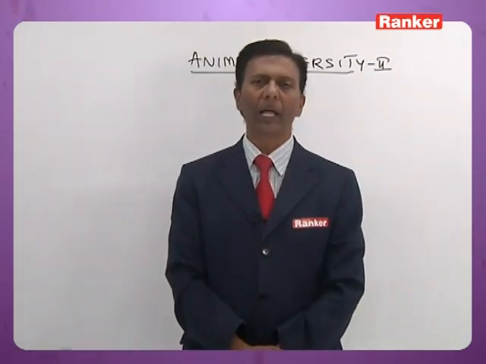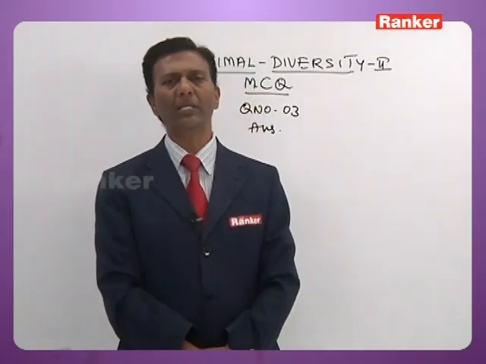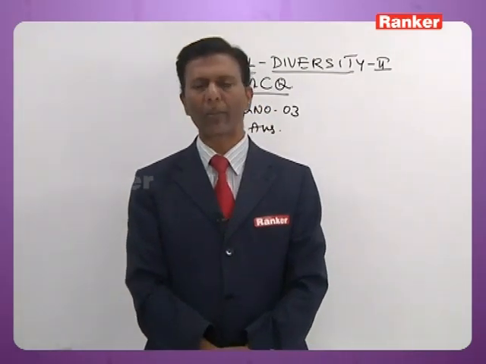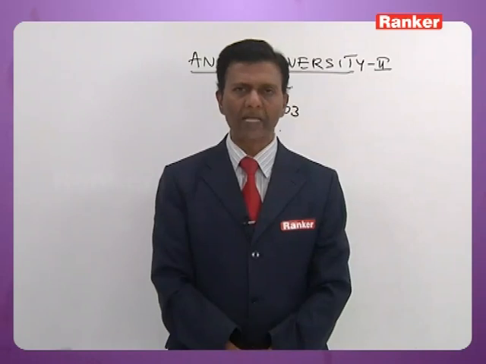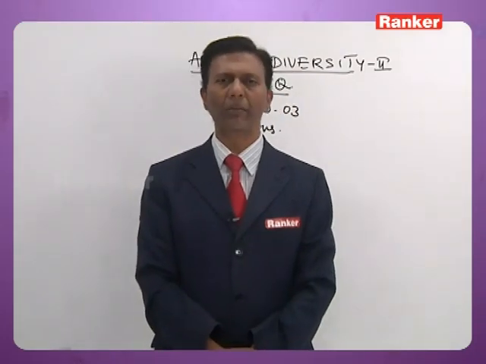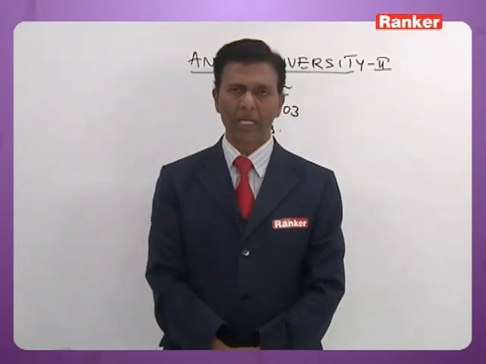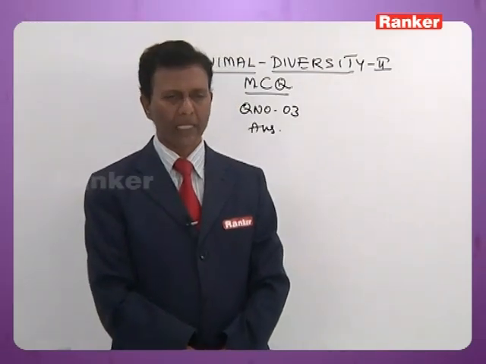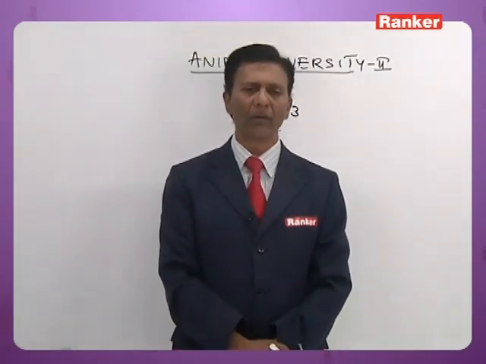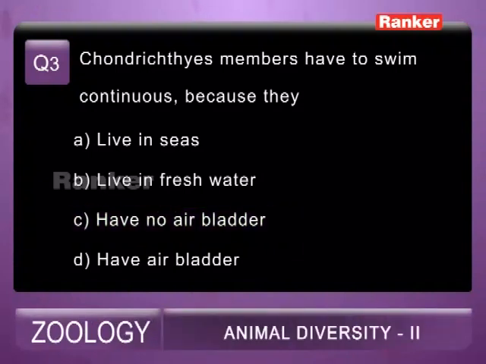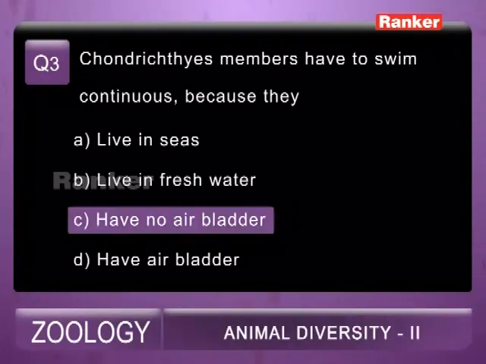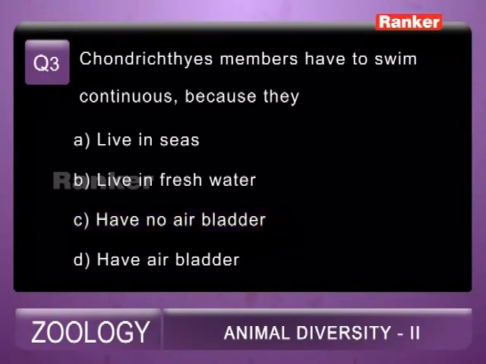However, in cartilaginous fish the fins are elevator-like; their pectoral and pelvic fins act as gliders or elevator-like structures. At the same time, because of the cartilaginous endoskeleton, the body weight is less. That's why they manage to swim in water even without an air bladder. So the third question's correct answer is C, they have no air bladder.